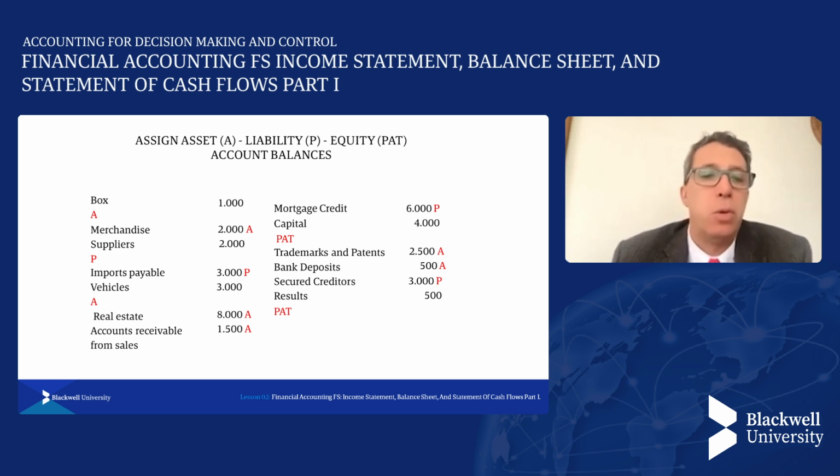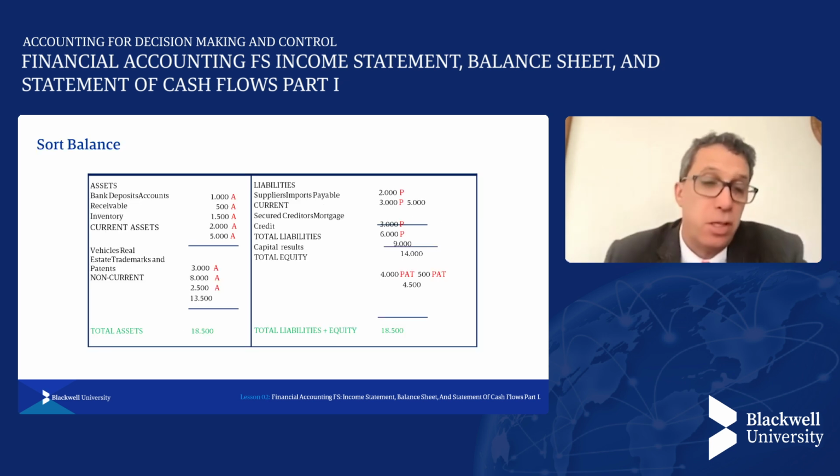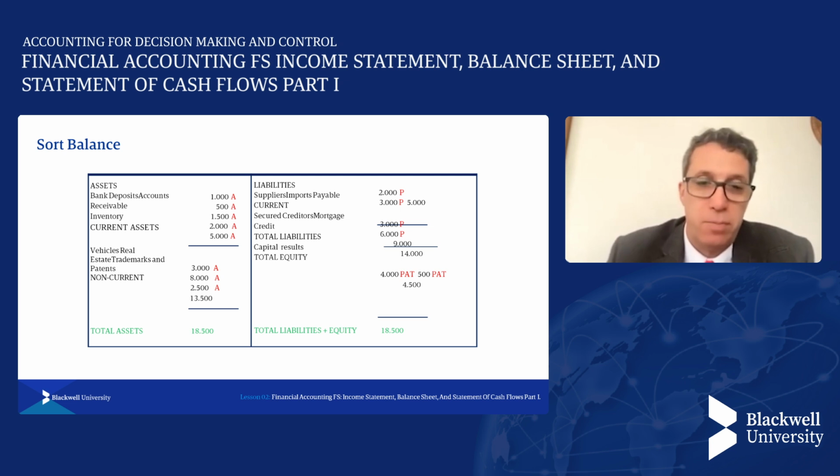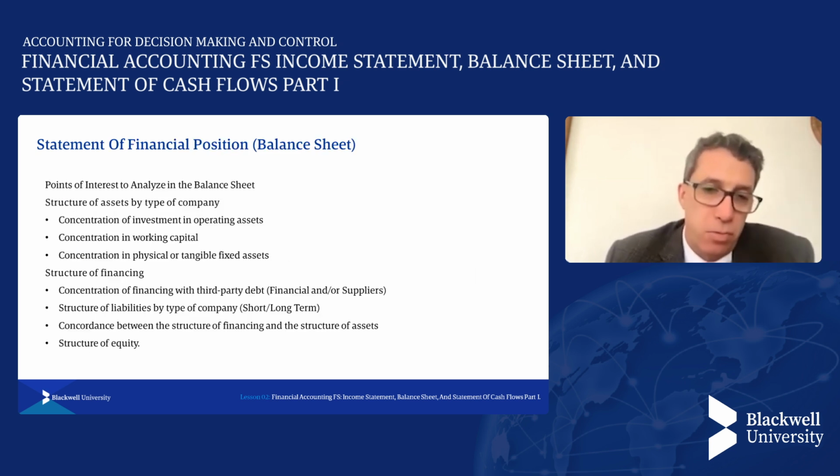That will be available for you to look at, and how you can classify each of these accounts for the purposes of arranging a company's balance sheet. And then there appears the exercise where, of course, the total assets must match the total liabilities and equity. So I leave that to you to practice in the following hours, times, and moments of reflection.